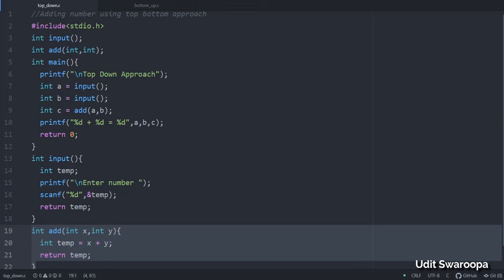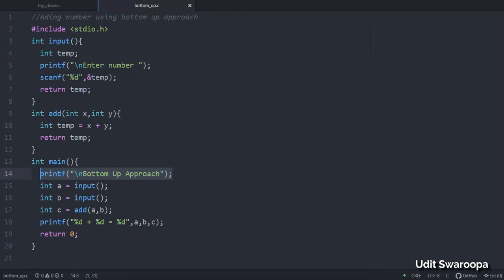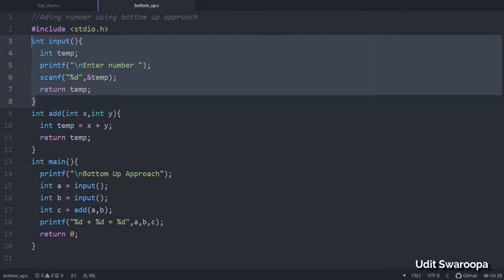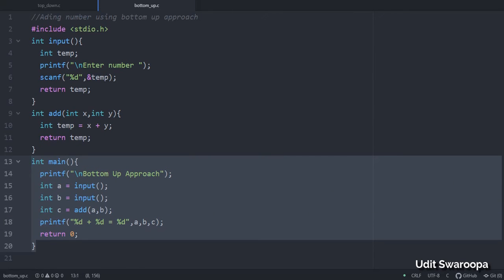Now this is the forward declaration of the function. This is not the definition. I'm just declaring that I have such functions. Now coming to the bottom-up approach, we first write the user-defined functions and then we write our main function, and this is the basic difference between the top-down approach and the bottom-up approach.